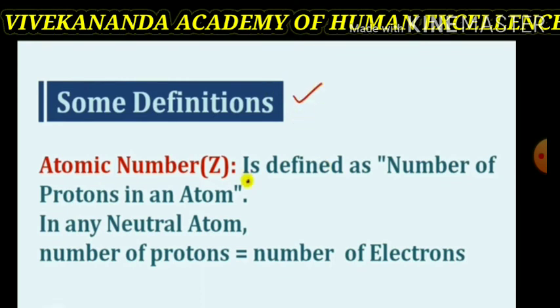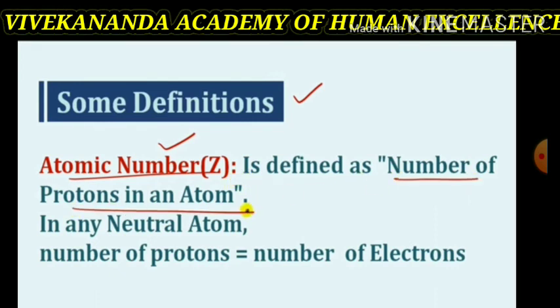Some definitions are shown. Atomic number is denoted by the letter Z. It is the number of protons in an atom. It is denoted by the letter P, that is, proton. Thus, the total number of protons in an atom denotes the atomic number of that atom.